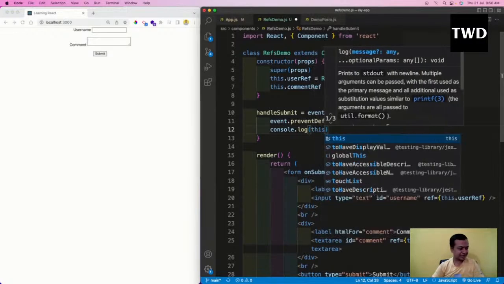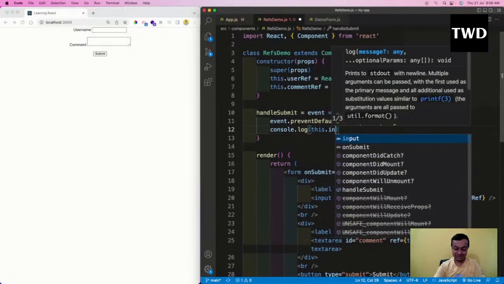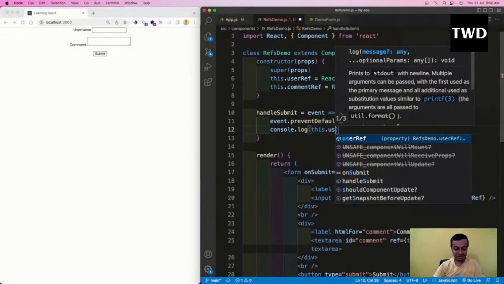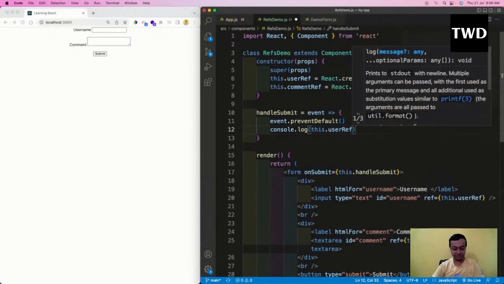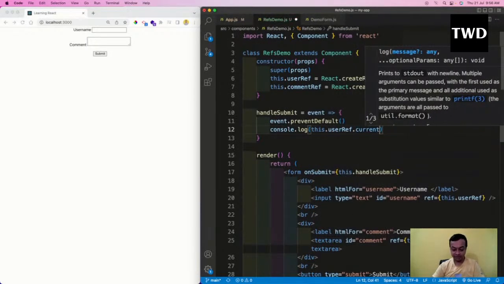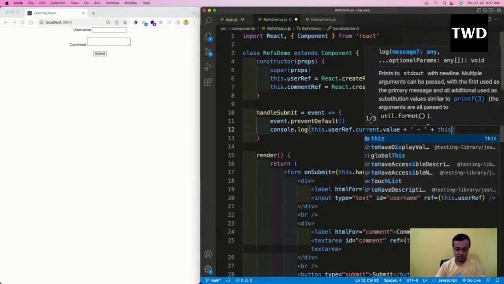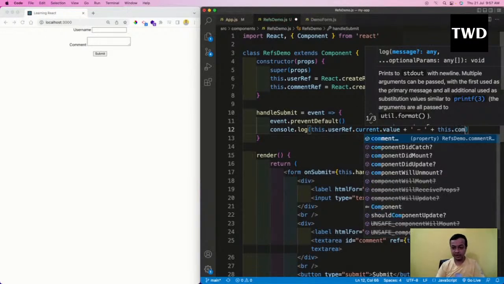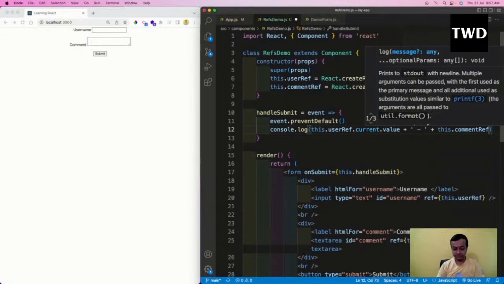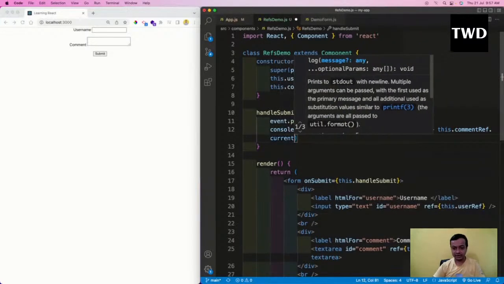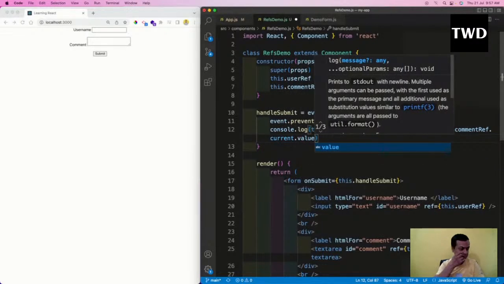So this keyword is used again because this is a class based thing. So this.userRef.current.value, this.userRef.current.value, and I will do a space here, and maybe not a space, maybe a comma like this. I will do plus this.commentRef.current.value.